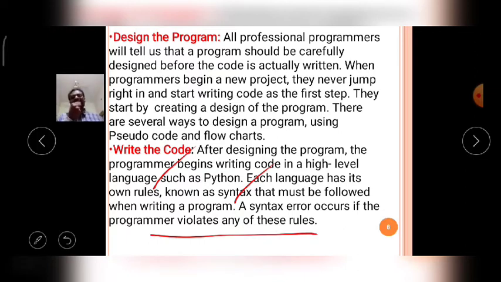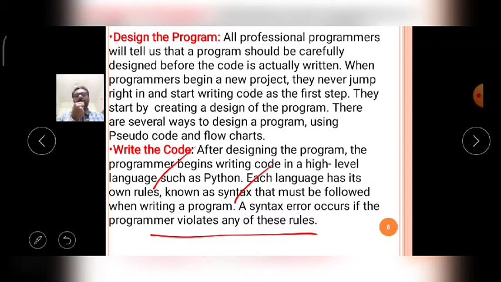If the programmer violates these rules and regulations, it will give an error in the execution.